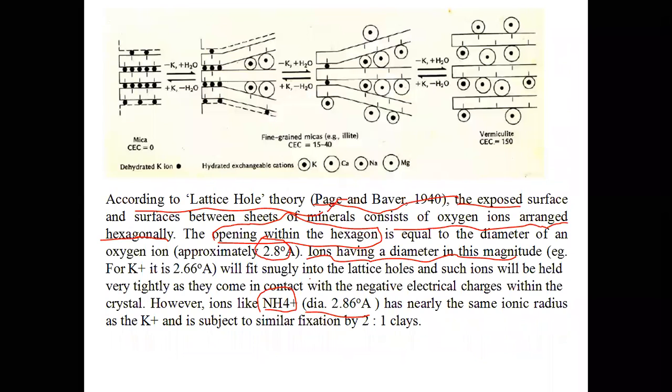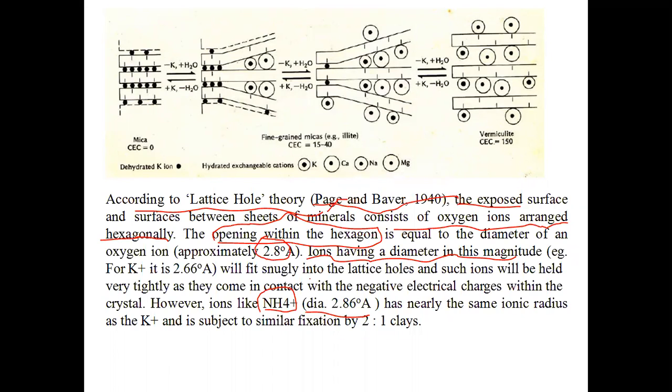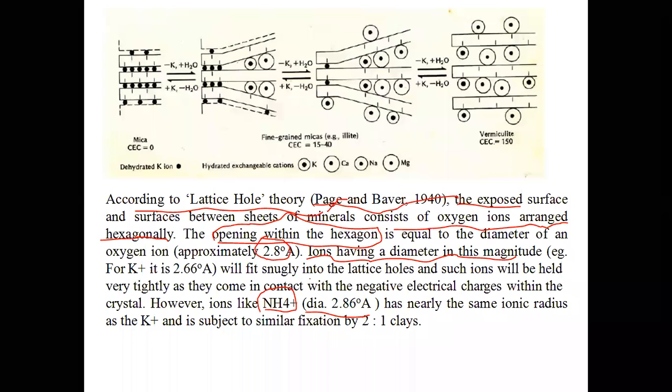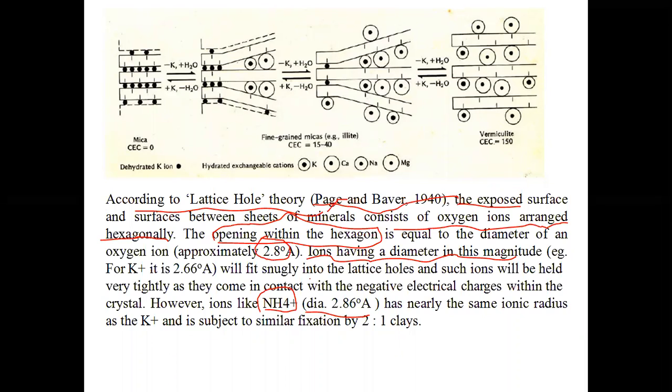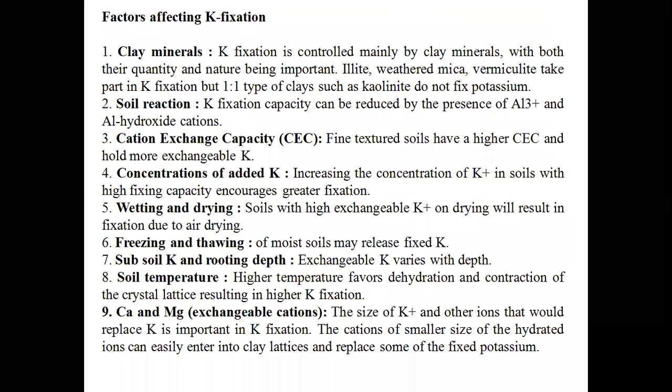And what is the diameter of potassium? 2.66 angstrom. What is the diameter of ammonium ion? 2.86 angstrom. These are the different objective type questions which may frequently appear in your examinations, both for semester purposes as well as for competitive exams.